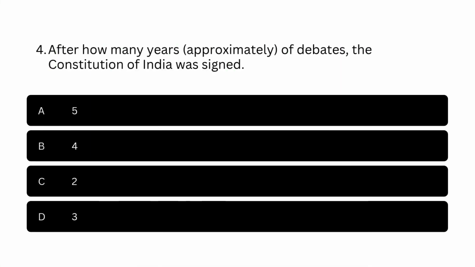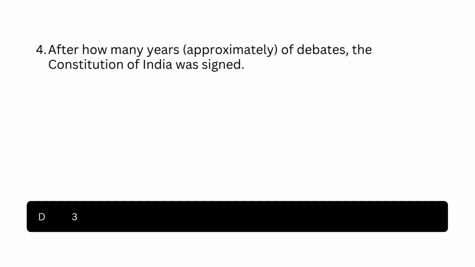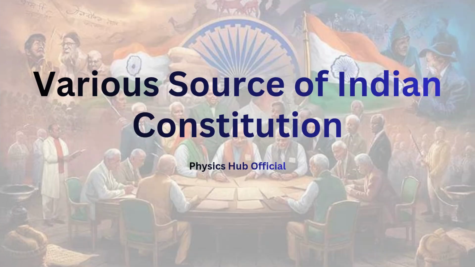Question number 4. After how many years, approximately, of debates, the Constitution of India was signed? Option A. 5 years. Option B. 4 years. Option C. 2 years. Option D. 3 years. The correct answer is option D. 3 years. Now, we are going to see the various sources of the Indian Constitution.